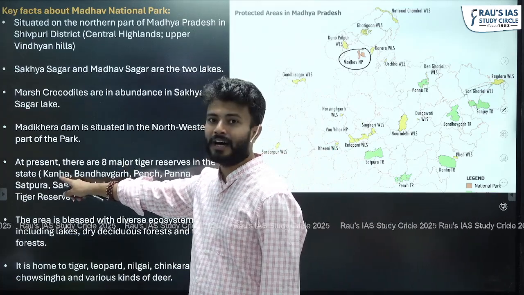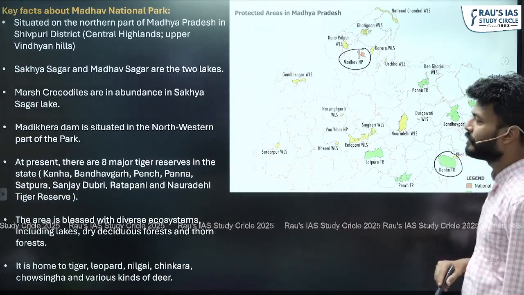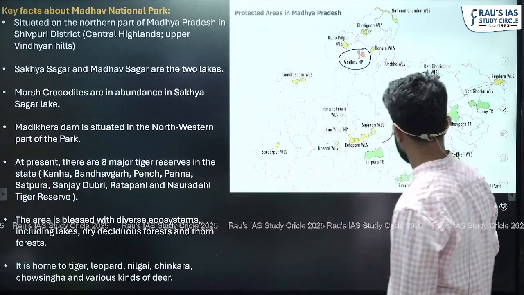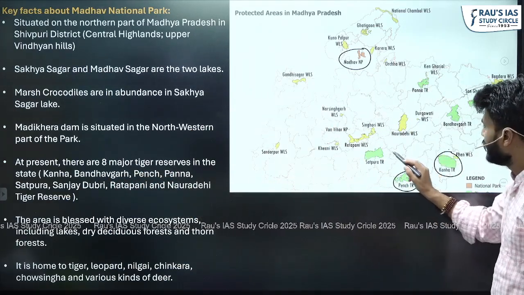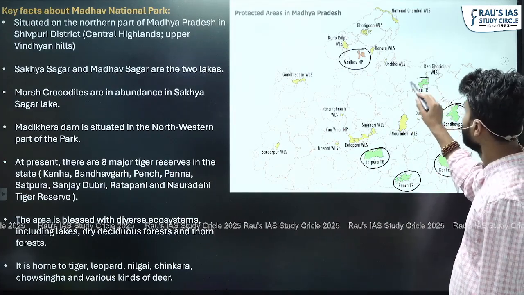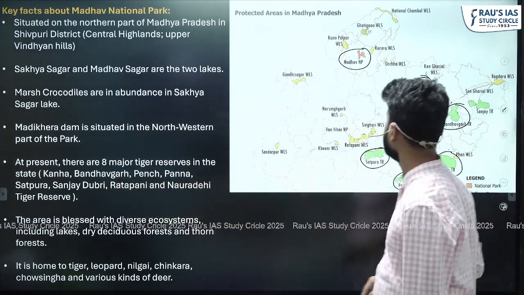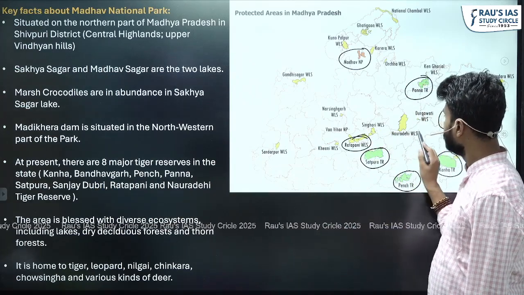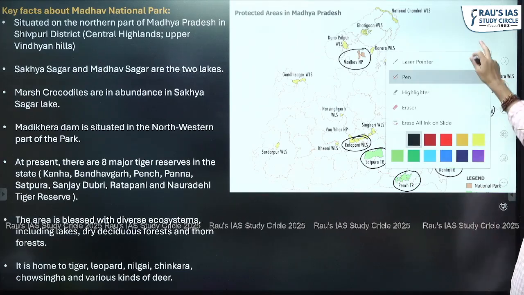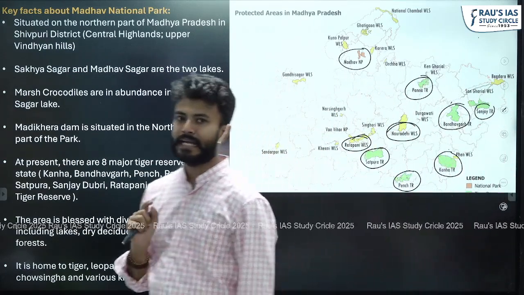First is Kanha Tiger Reserve. So in this map, here you have Kanha Tiger Reserve. Then you have Bandhavgarh, Pench, Panna, Satpura. Here you have Pench, here you have Satpura, here Bandhavgarh, here Panna. Then you have Sanjay, Ratapani, Noradehi. This is Ratapani, this is Noradehi, and this is Sanjay Tiger Reserve. So in totality, you now have 9 tiger reserves in MP.